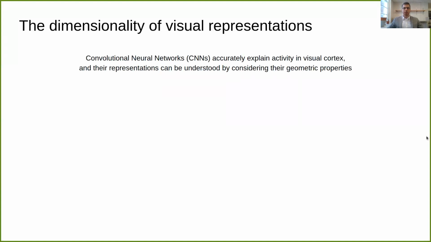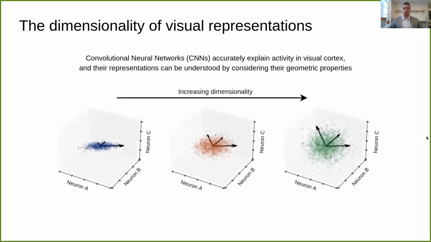CNNs accurately explain activity across visual cortex, and the representations of these CNNs and neural systems in general can be understood through their geometric properties. One of the most important of these properties is latent dimensionality. Going from left to right in these examples, as more PCs are necessary to explain a set of neural responses, we can think of their latent dimensionality as increasing.